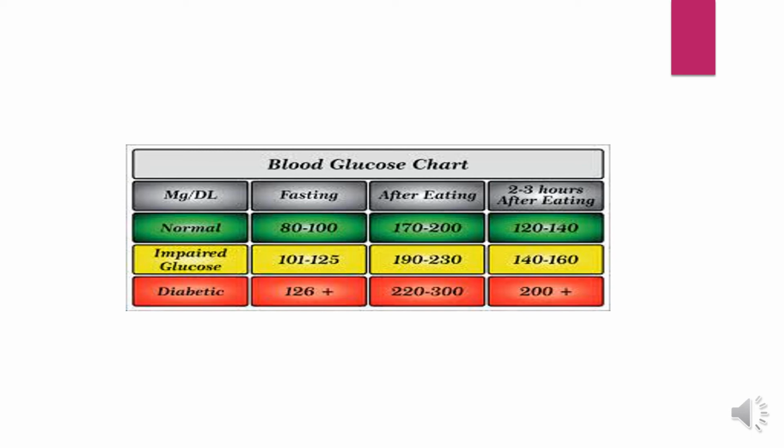But in impaired glucose, the fasting level will be 101 to 121. After eating, it will be 120 to 230. After 2 to 3 hours, it will be 140 to 160. Whereas in a diabetic patient, the fasting blood glucose itself will be 126 plus. After eating, it will be 220 to 300. Two to 3 hours after eating, that is called the digestive and absorptive phase of the metabolism, it will be around 200 plus.